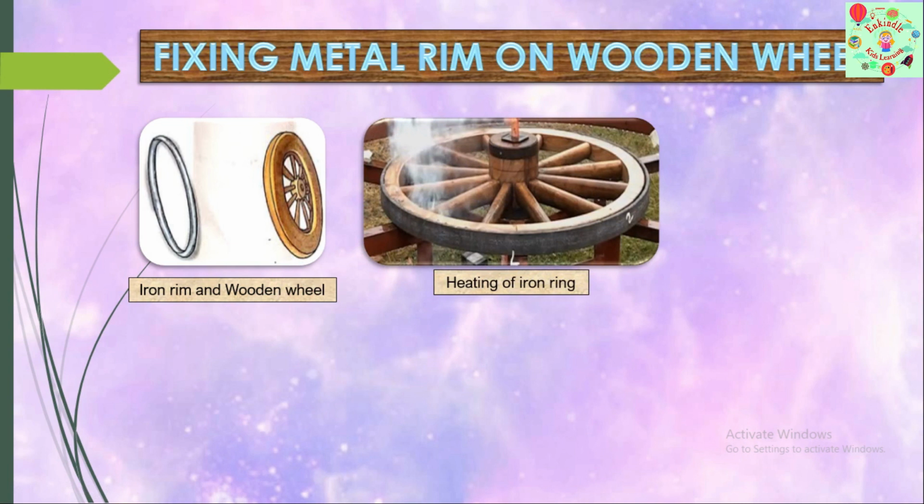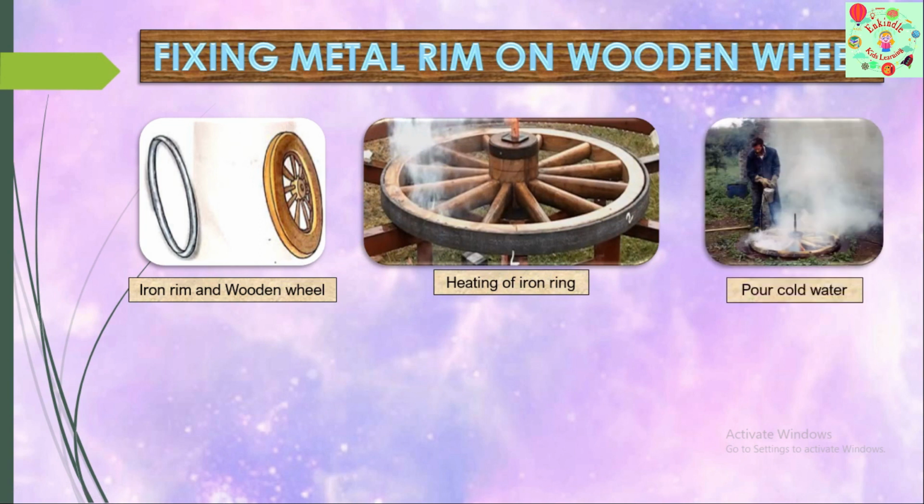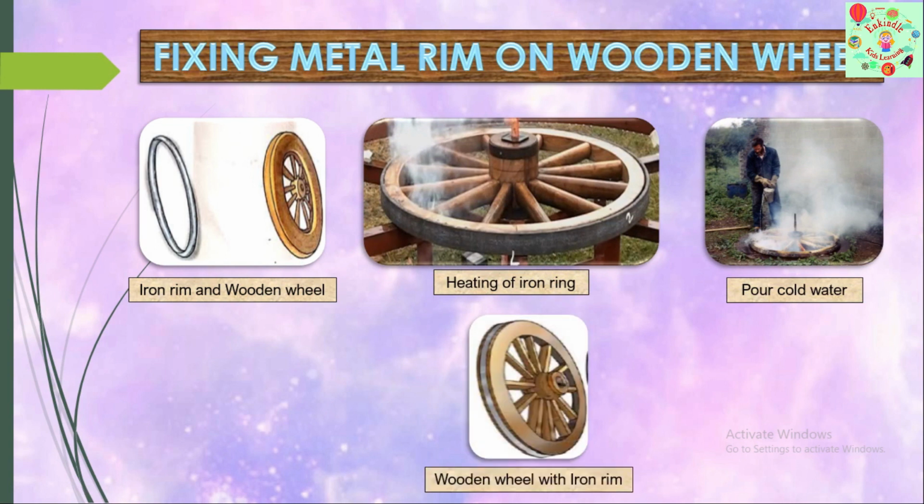On heating the iron ring, the ring expands and easily fits on the wooden wheel. Then, once it is fixed, we pour cold water over the rim, due to which the rim contracts and fits tightly on the wooden wheel.